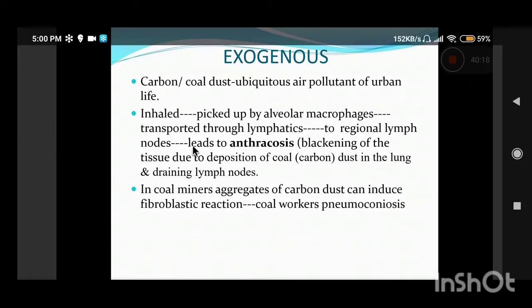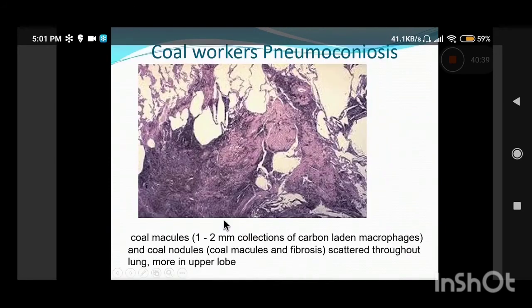Now what happens in certain occupational diseases, like in coal miners, the persons who work in coal mines? They are heavily exposed to carbon dust. So in those patients, this carbon dust can induce a massive fibroblastic reaction in the lungs, known as coal workers pneumoconiosis. What is coal workers pneumoconiosis? That is an abnormal fibroblastic response of the lung parenchyma in response to this pigment.